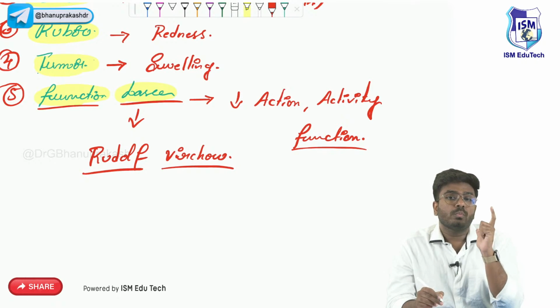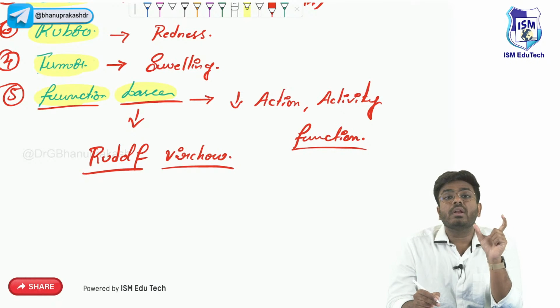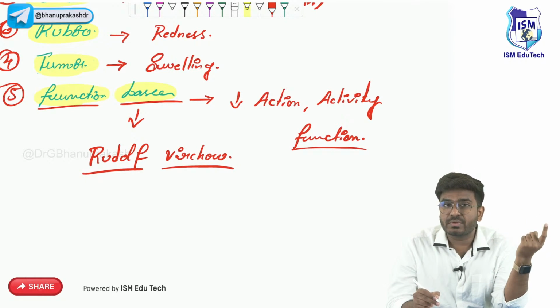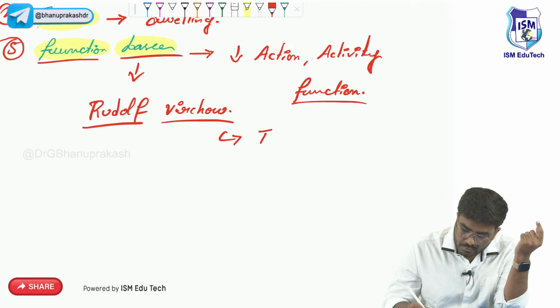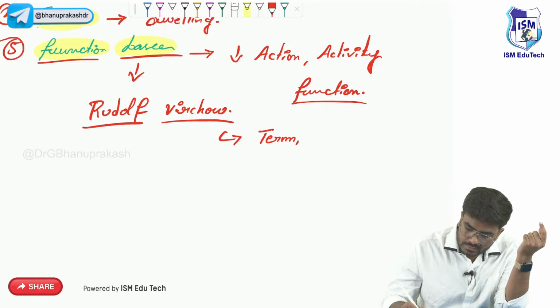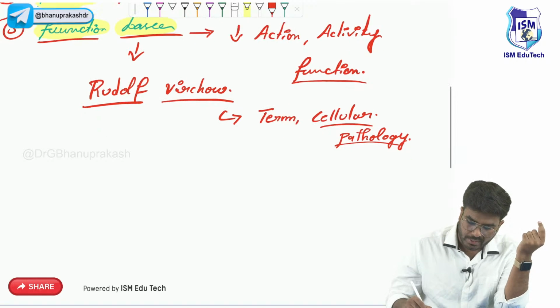Most of the students who were studying in your second and third years, whenever you hear this name Rudolf Virchow, we have discussed in the previous class that Rudolf Virchow is the one who gave the term cellular pathology. Cellular pathology, the term given by Rudolf Virchow.